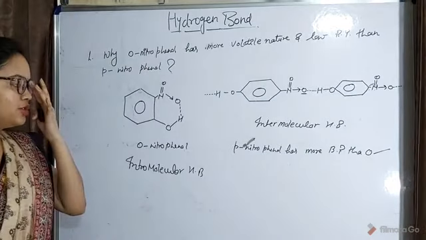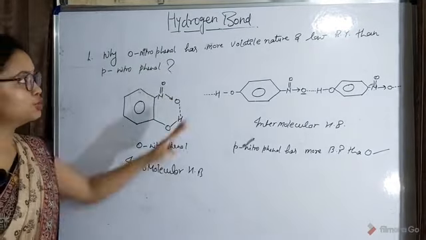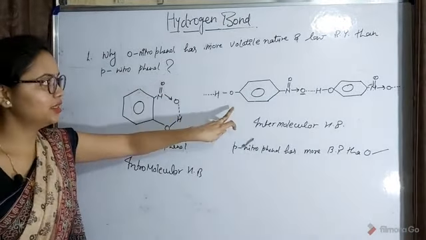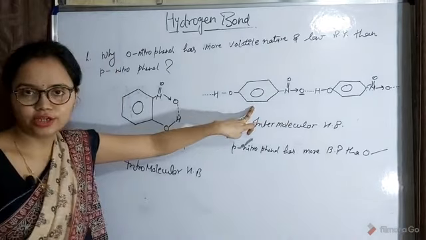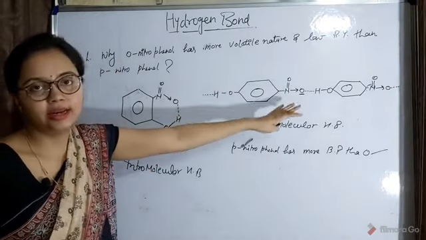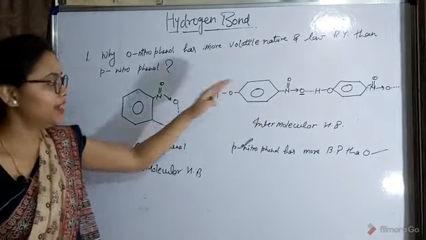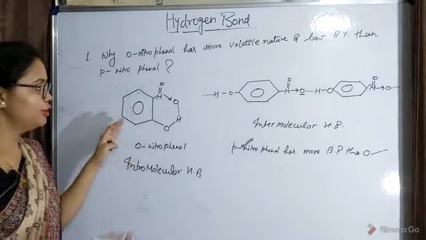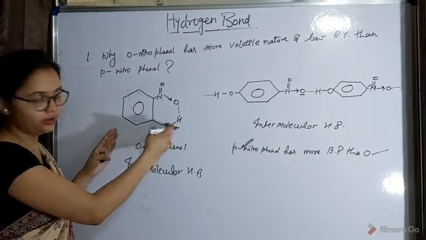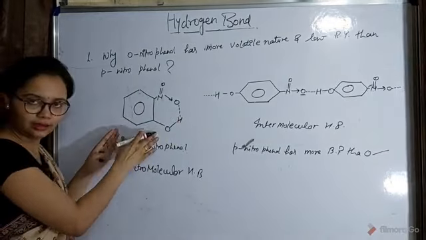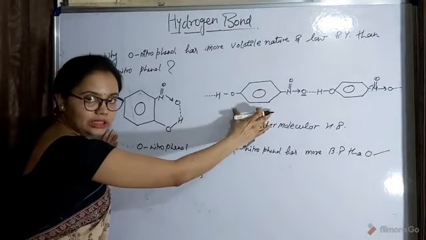Okay, now let's talk about the volatile nature. So in volatile nature also you can see that all the molecules are present in associated form. So here volatilization is complicated as compared to this compound. Okay, so these molecules will volatilize easily as compared to this para compound.